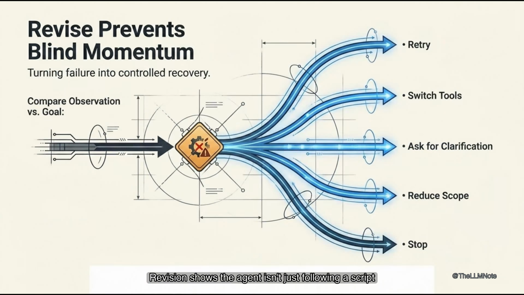Revision shows the agent isn't just following a script. Claude checks the observation against the goal. It decides if the plan still makes sense. Then it picks the next step. It might retry, switch tools, or ask for help. It could reduce the scope or stop altogether. Strong revision turns failure into recovery.